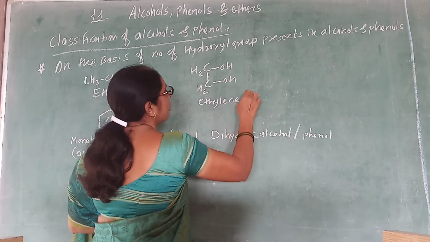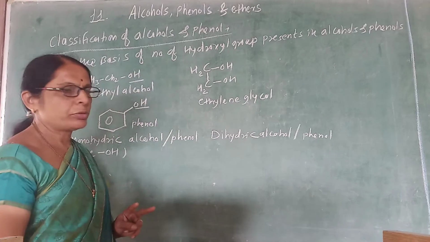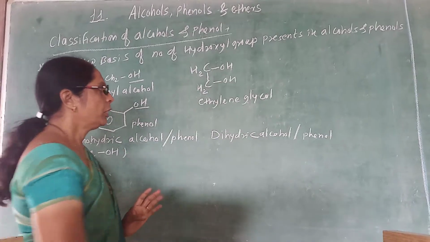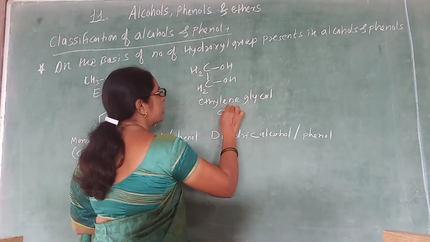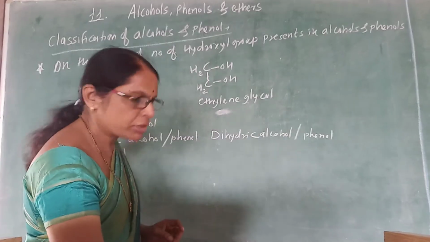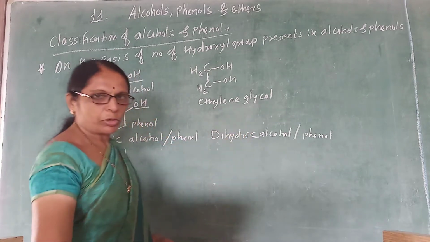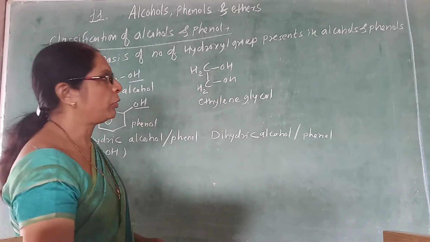So it is ethylene glycol. Remember, as it has two carbons, it is ethylene glycol. Two OH groups present means it is a glycol.